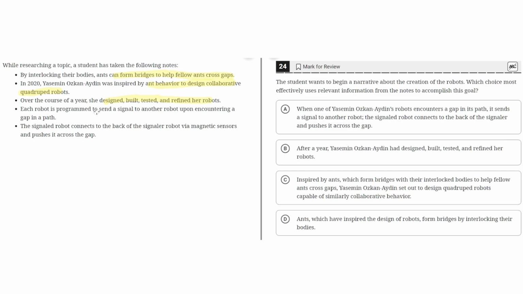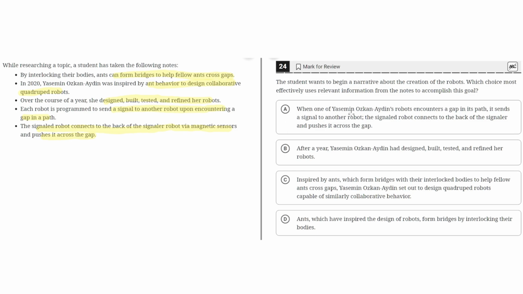Each robot is programmed to send a signal to another robot, encountering a gap in a path. The signaled robot connects to the back of the signaler robot via magnetic sensors and pushes it across the gap. So let's look at the answer choices.